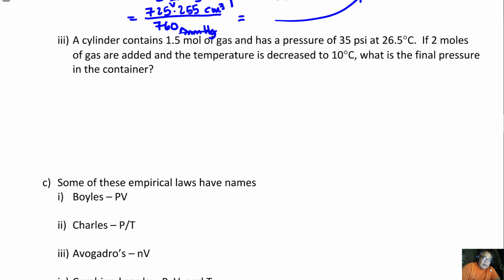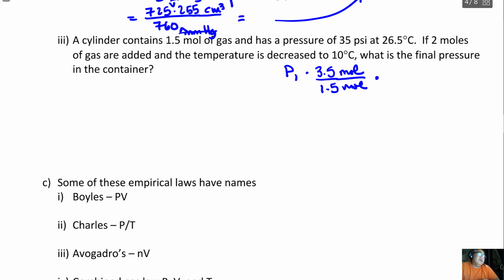I'll always start with my P1. That's going to be my 35 psi. And then what will happen is I'll have to multiply that by proportionalities. For example, it goes from 1.5 moles to 3.5 because I added 2 moles, right? So adding moles should make the pressure go up. And so you would say 3.5 divided by 1.5. So this is going to be moles final over moles initial.